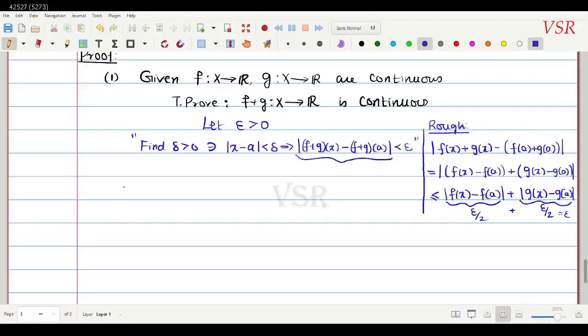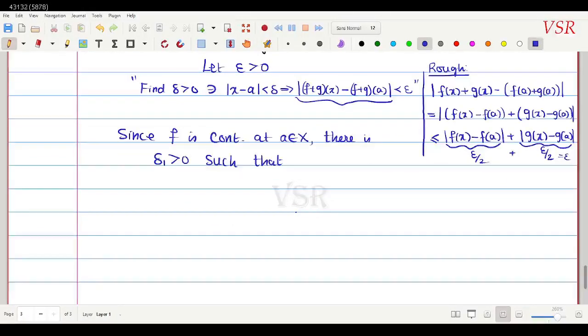Since f is continuous at a belongs to capital X, there is delta 1 positive such that, whenever the distance between x comma a is less than delta 1, this would imply that modulus of f of x minus f of a is less than epsilon by 2. That is, there is delta 1 positive which satisfies this condition.